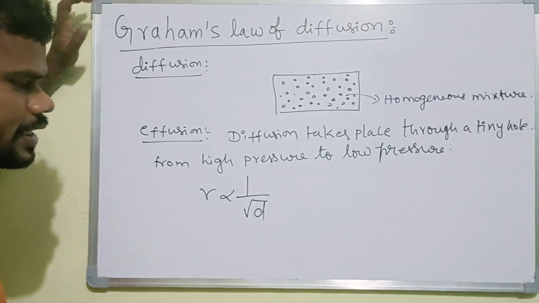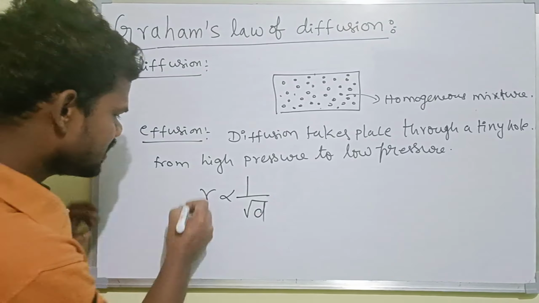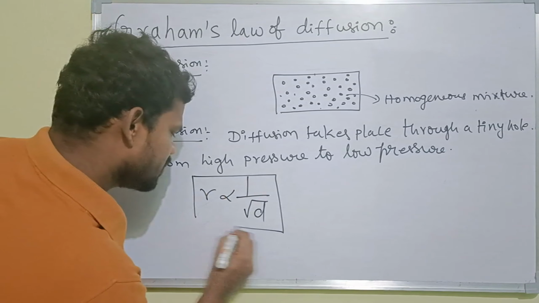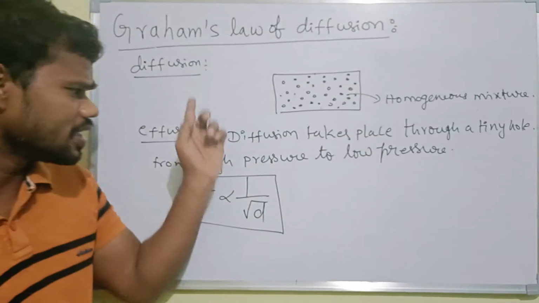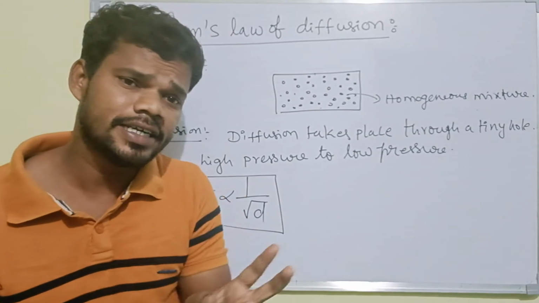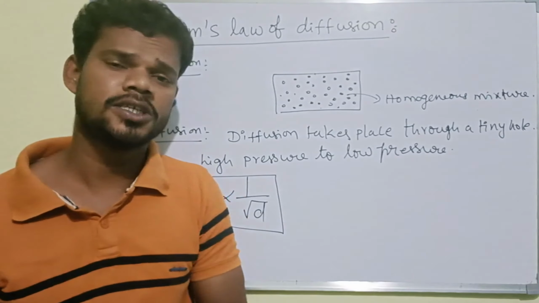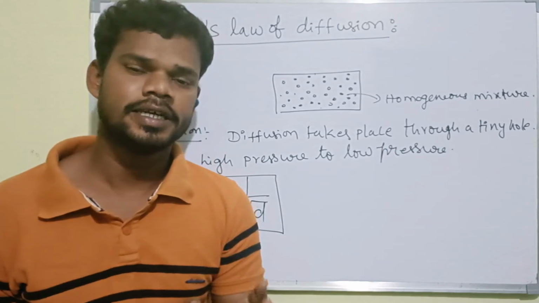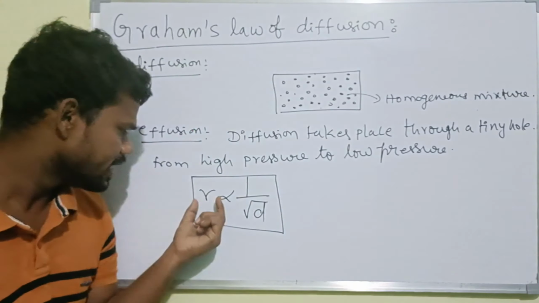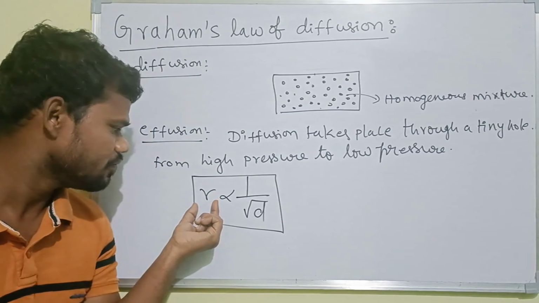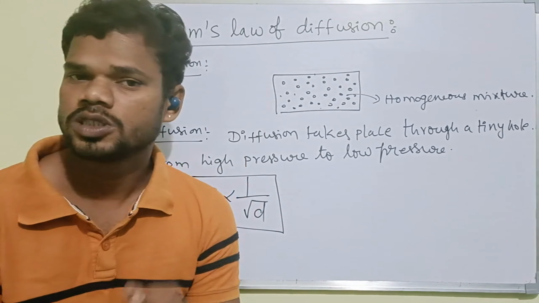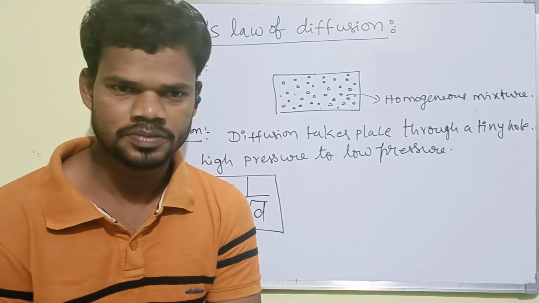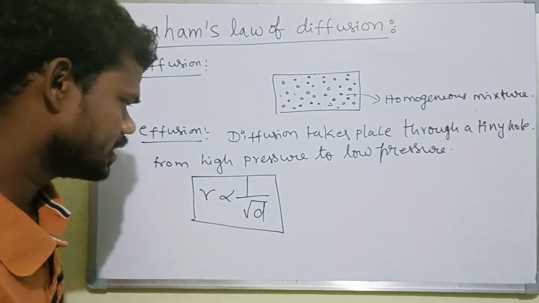That is, the rate or speed of the gaseous molecules depends inversely on the square root of its density.